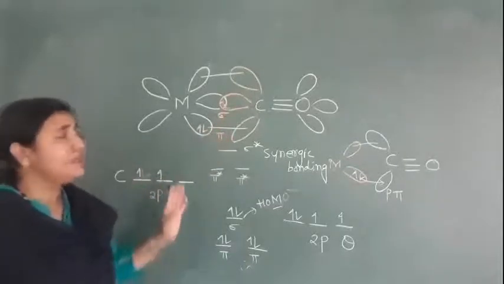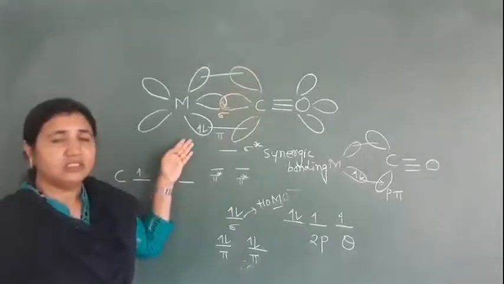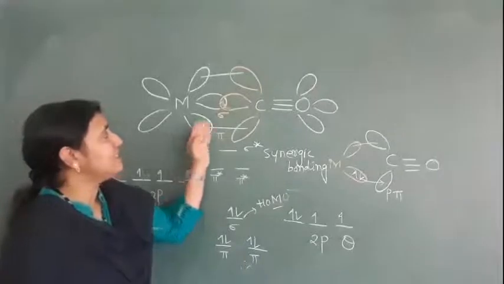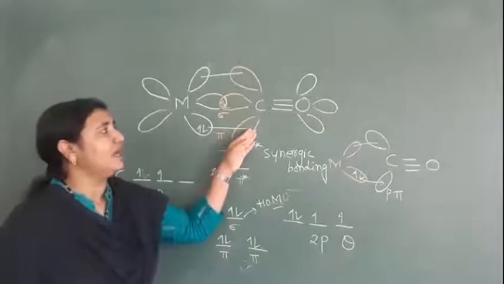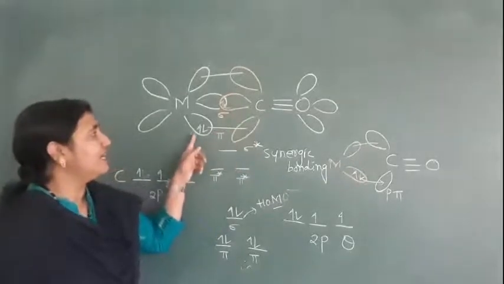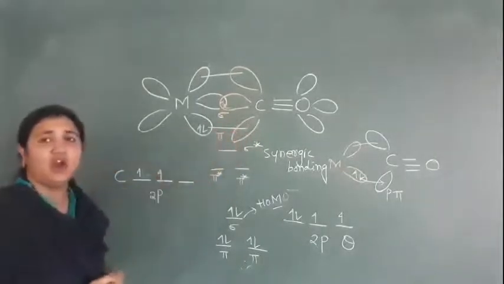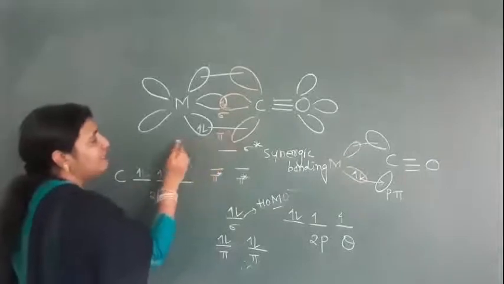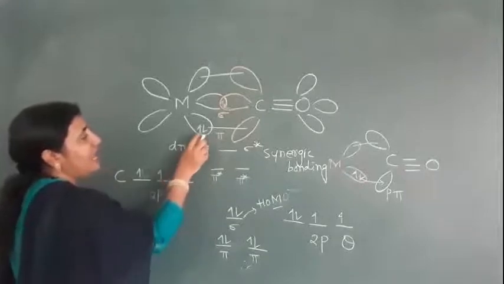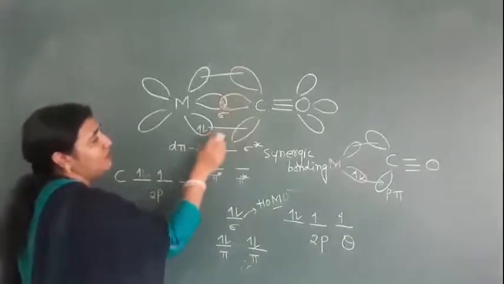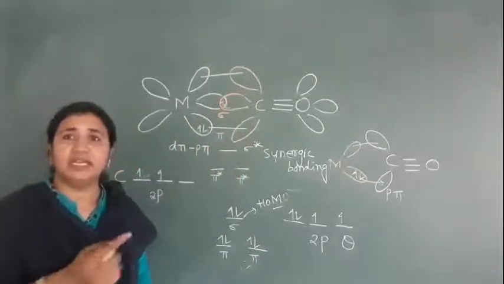At the same time, the metals having an electron pair in the d orbitals donate this electron pair back to this carbon's vacant anti-bonding orbitals. That's why it causes d pi-p pi bonding here, and a pi bond is formed. So in this case both take place.